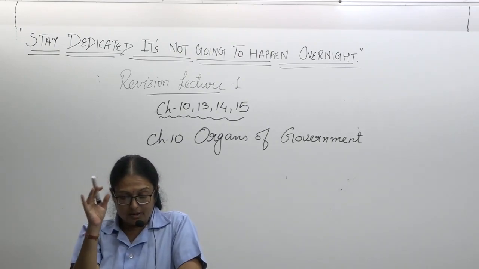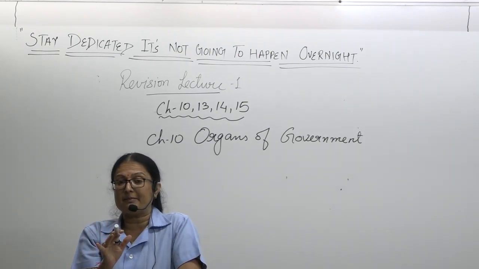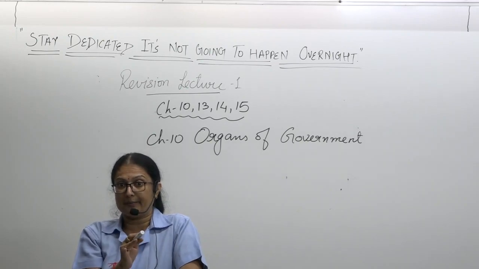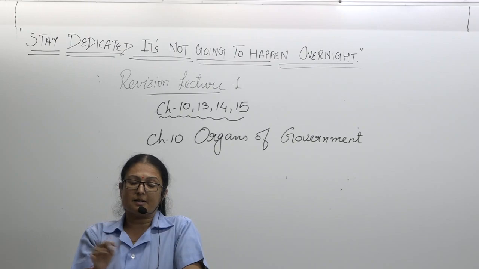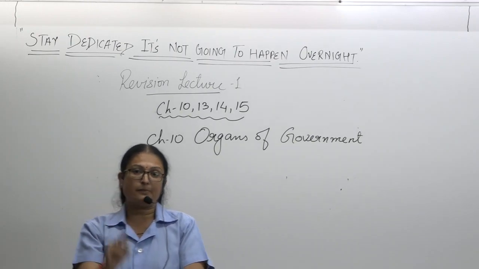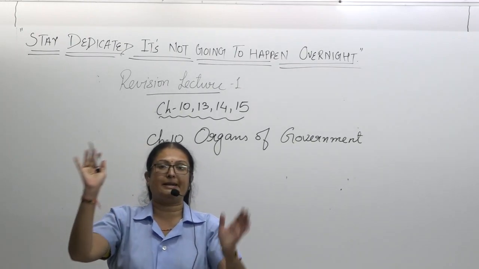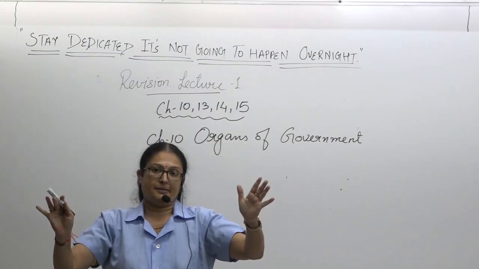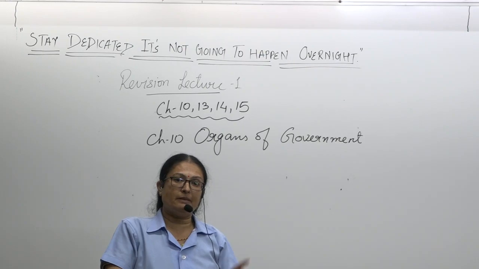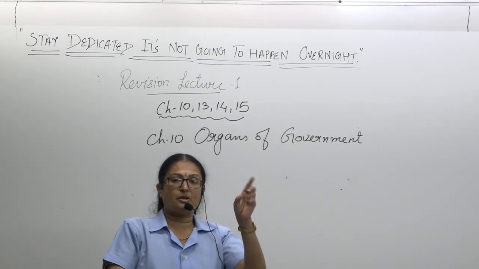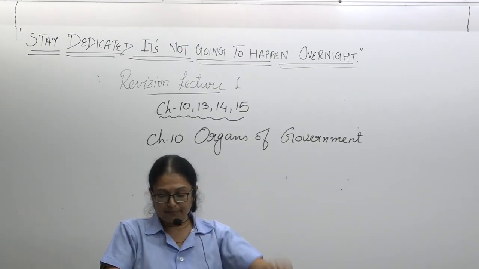When we use the term Parliament, whom do you include? President, vice president, Rajya Sabha, Lok Sabha. That means Parliament. When Parliament is mentioned, what points do you have to keep in mind? President, vice president, Rajya Sabha, Lok Sabha.